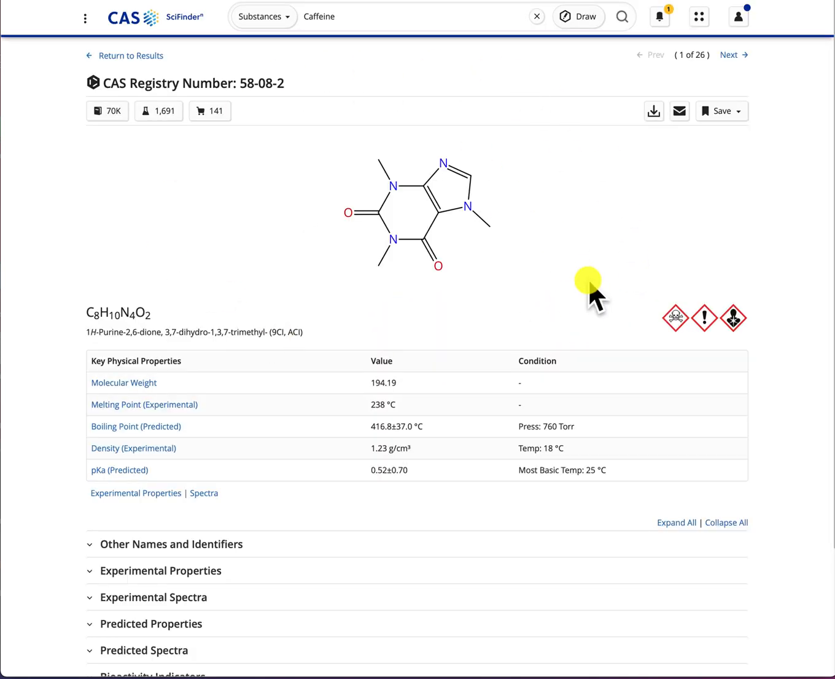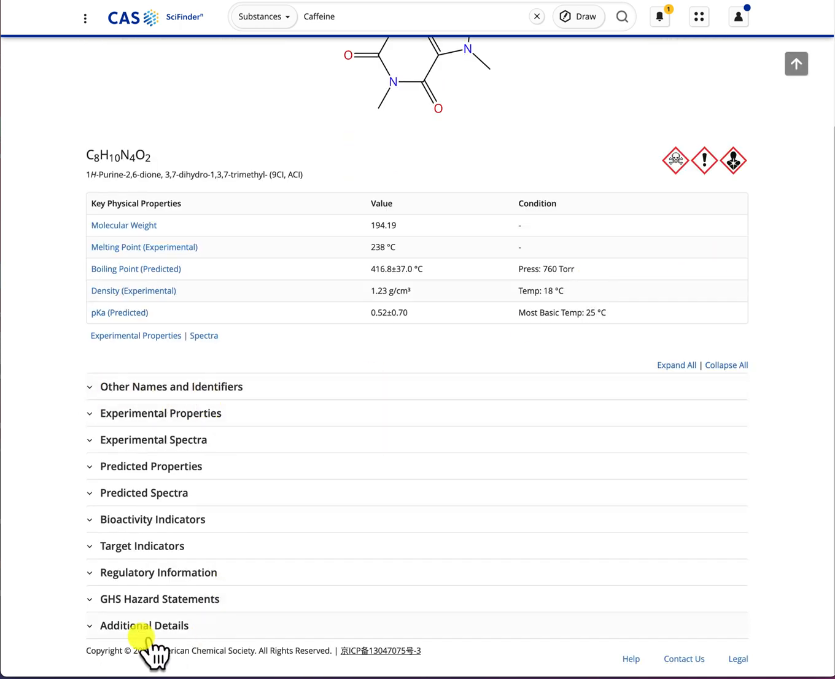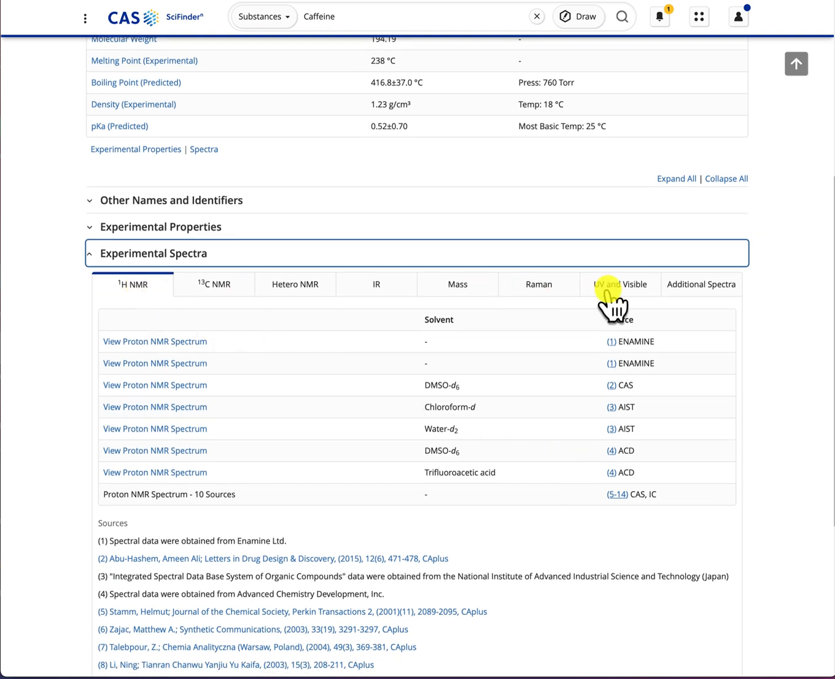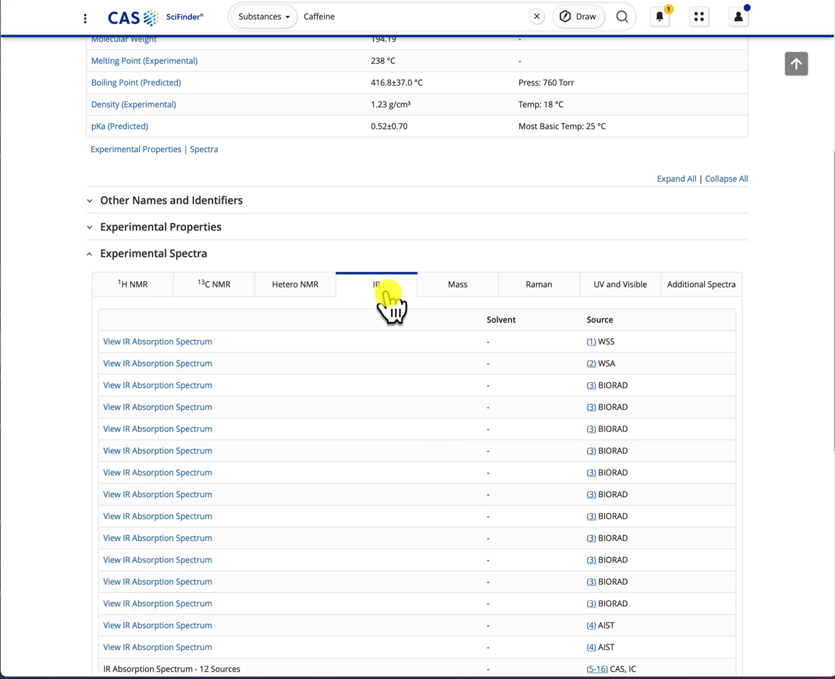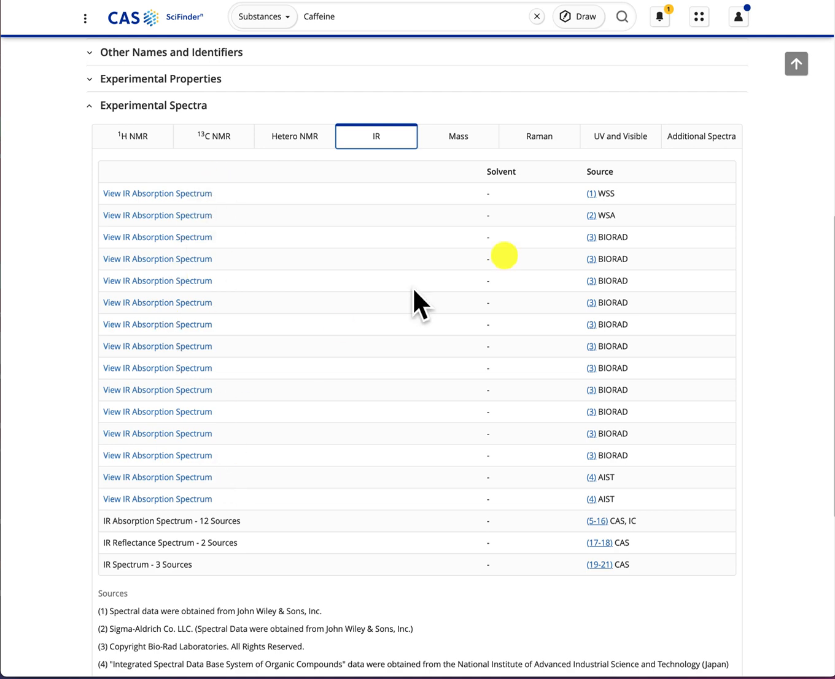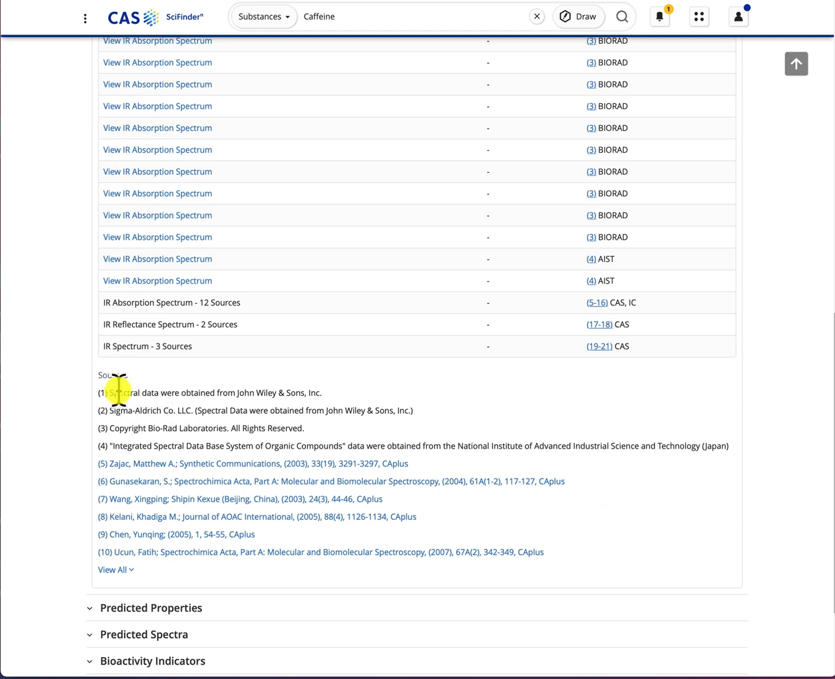here you will see chemical information about your substance. If I scroll down a little bit, you'll see this table with headings from other names and identifiers to additional details. These are linked. If I click on the heading Experimental Spectra, you will see all the different spectra that have been reported for your substance, from NMR to UV visible. If I click on IR, these are all the different IRs that have been reported, and next to the IR is the source. You can access the source from the source list directly.